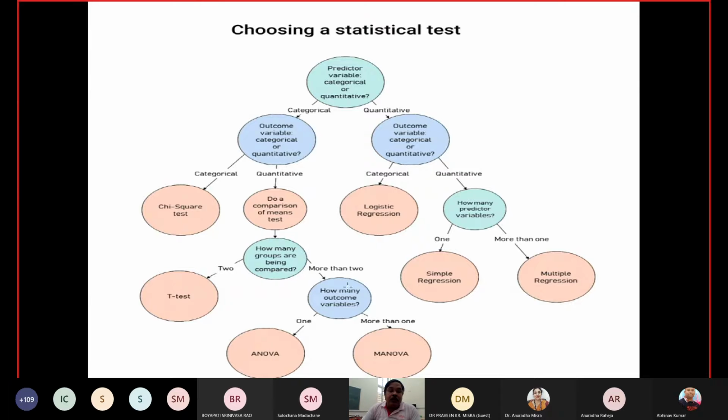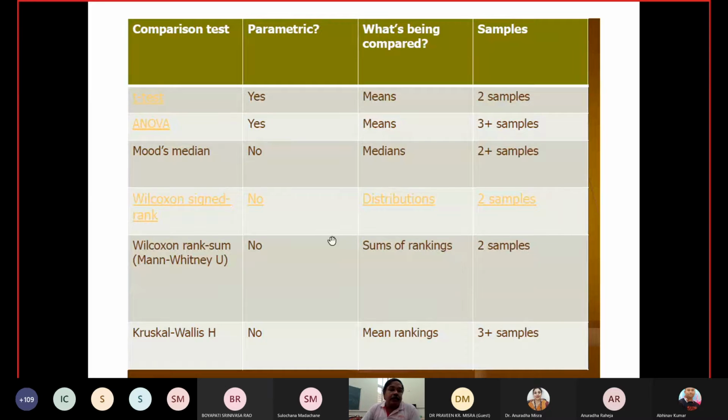If you have more than 2 groups, how many outcome variables are there? If it is 1, use ANOVA, the analysis of variance type of test. If it is more than 1, then you go for MANOVA, multivariate analysis of variance. So basically, you can decide on your test on the basis of this type of chart.